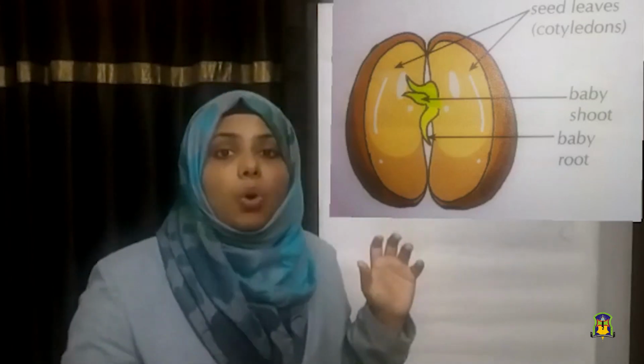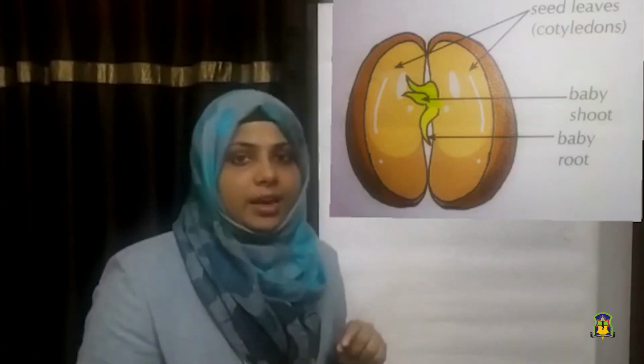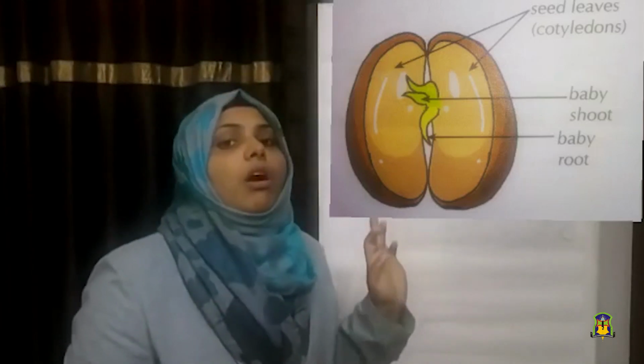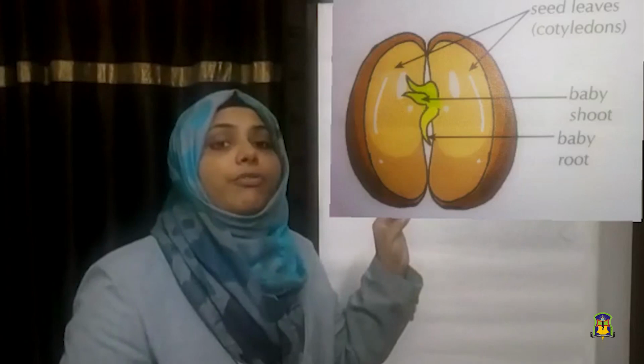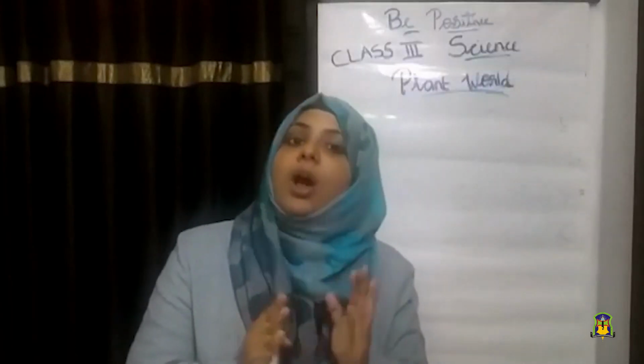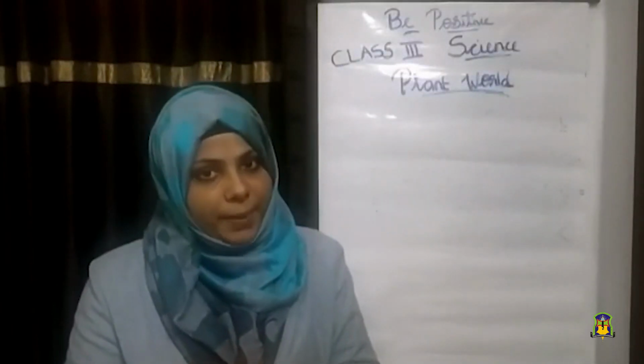The role of the cotyledon is to provide food for the baby plant. So, the cotyledon or seed leaves provide food for the baby plant.